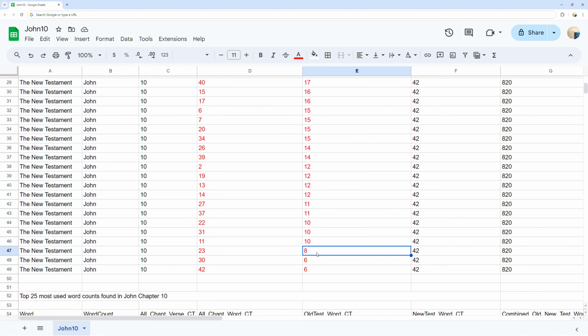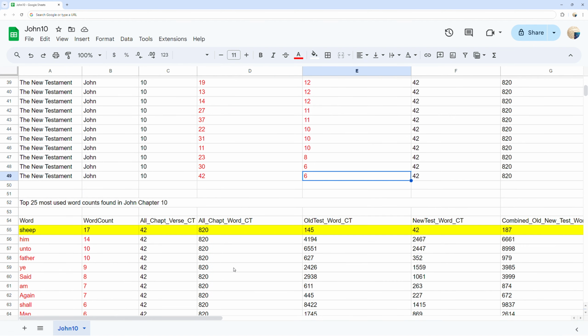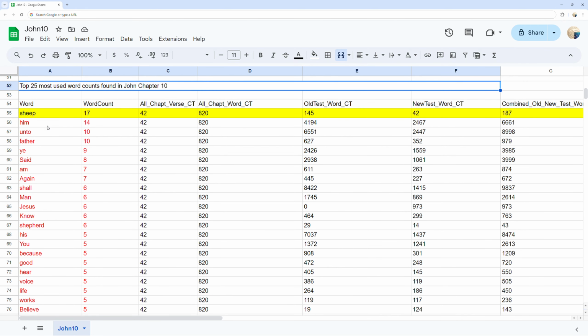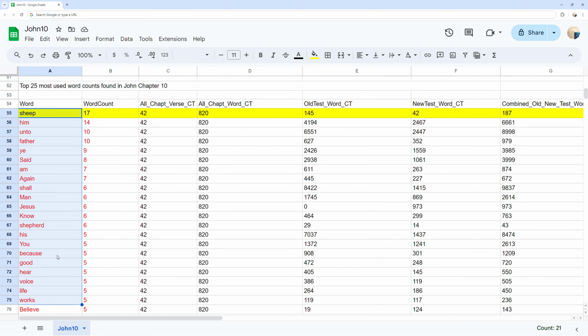Top 25 most used word counts found in John chapter 10. You can see the most frequent words in John chapter 10 and the word count for each, ordered by word count. As well, you can compare that to the total times those words are used in the whole of each Old Testament, New Testament, and both Old and New Testament combined.